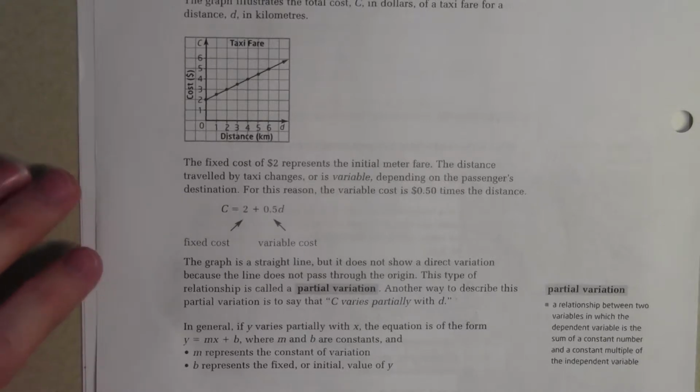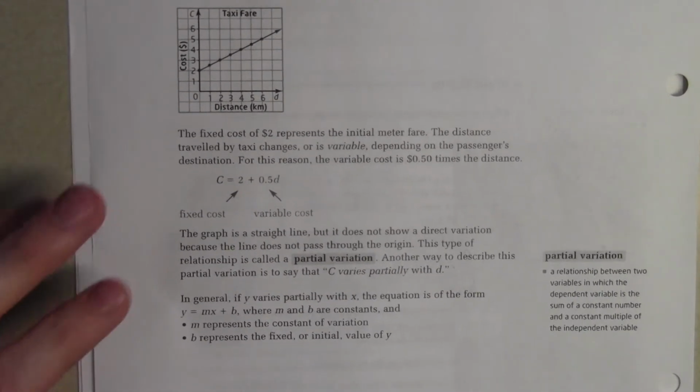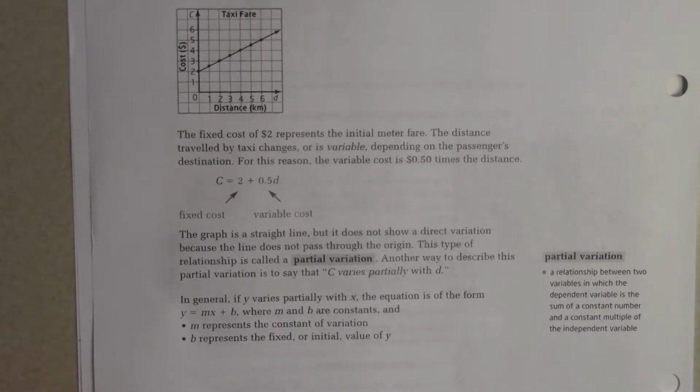In general, if y varies partially with x, the equation is of the form y equals mx plus b, where m and b are constants, m represents the constant of variation, and b represents the fixed or initial value of y.